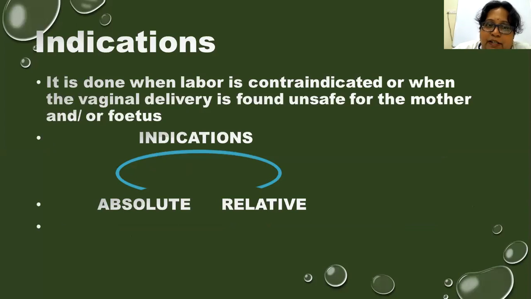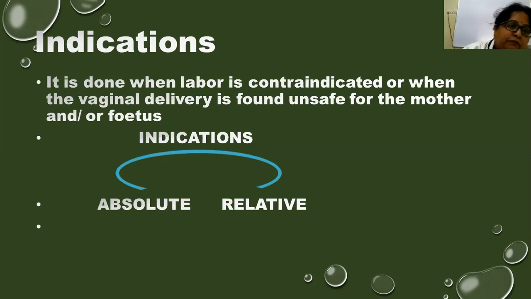And what are the indications for cesarean section? Cesarean section is done when labor is either contraindicated or when vaginal delivery is found unsafe for the mother and the fetus. When is labor contraindicated? Labor is usually contraindicated when there is any tumor in the cervix and vaginal delivery is not possible, or when vaginal delivery is found unsafe. That is in some conditions like placenta percreta, placenta increta, and some cases of placenta previa, central placenta previa. In such cases, vaginal delivery is unsafe for mother as well as the fetus. So in such cases, we plan an elective cesarean section on a planned date, and then we go for the surgery.